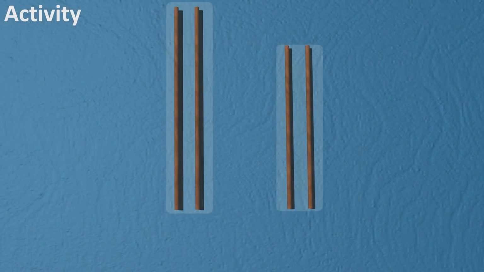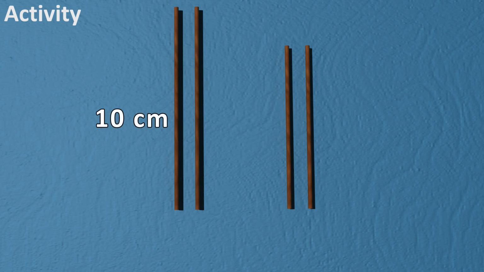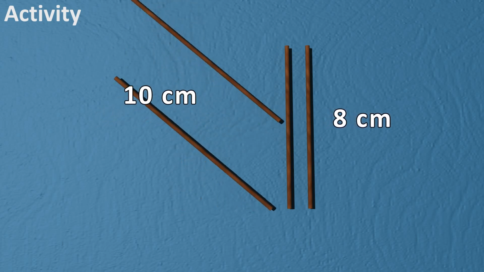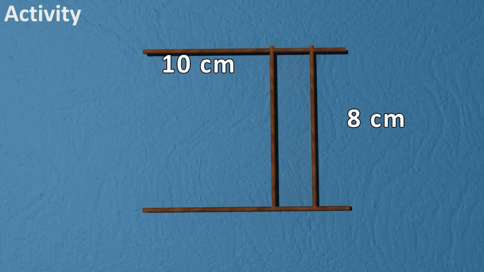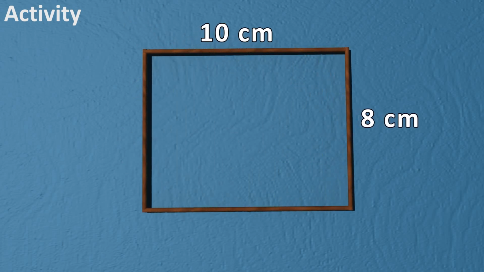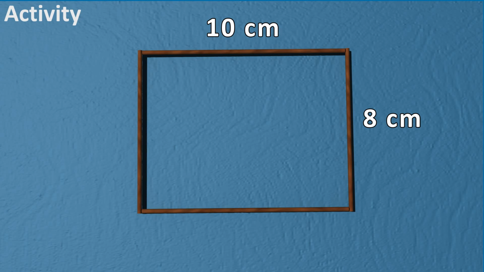Activity: take two pairs of sticks of equal length, say 10 cm and 8 cm. Now hang them up suitably to get a rectangle of length 10 cm and breadth 8 cm. So, with four available measurements, this rectangle has been created.